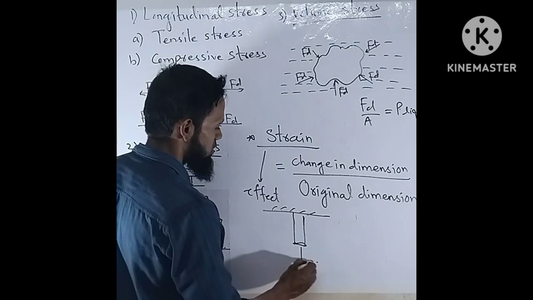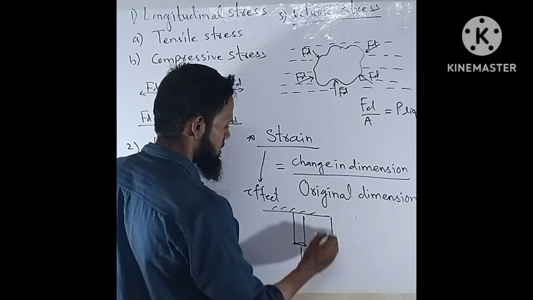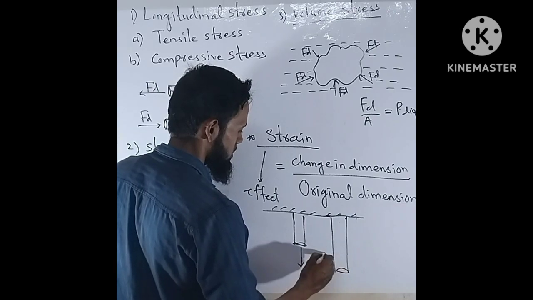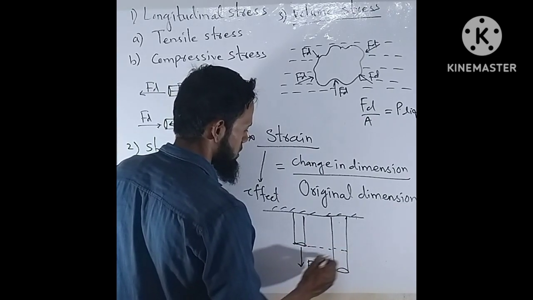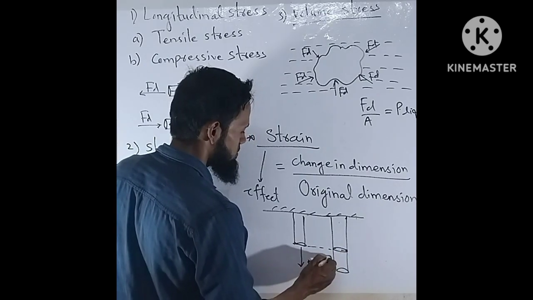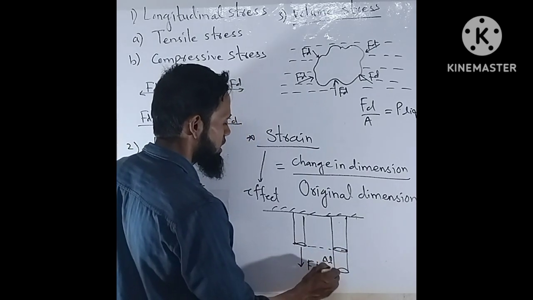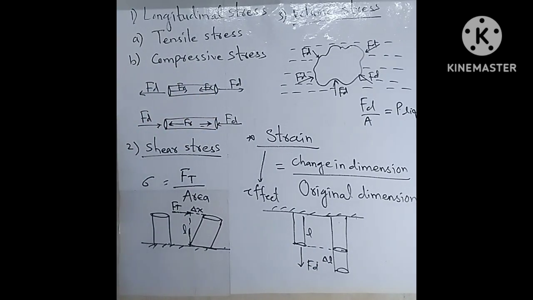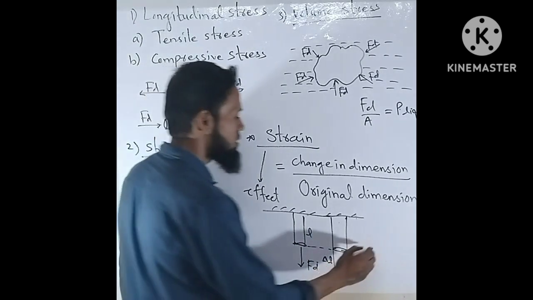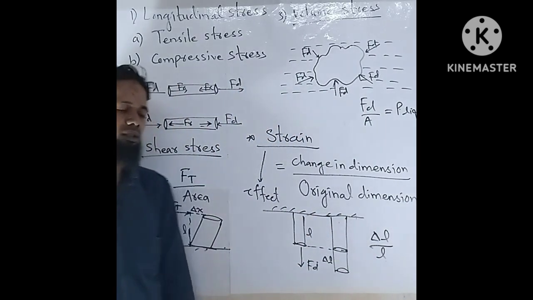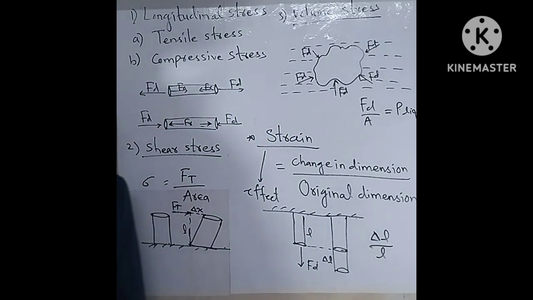We apply deforming force. So what happens? Its length changes. This is the delta L, change in length. This is the original length. So the strain will be the change in length per unit original length. This is the strain, right?